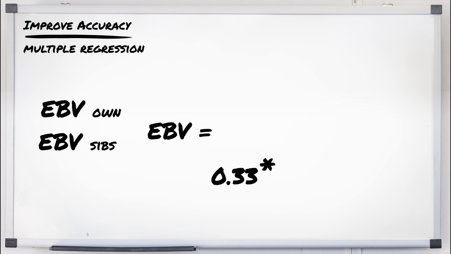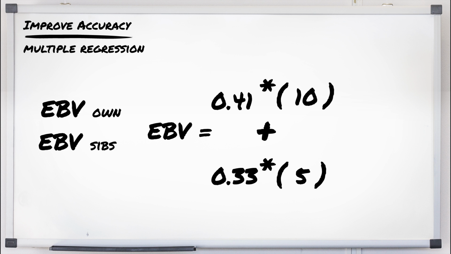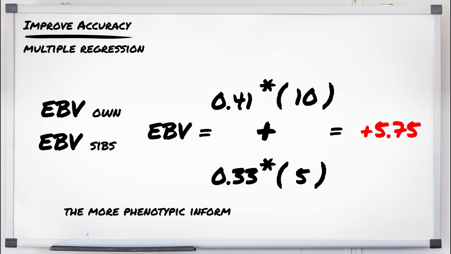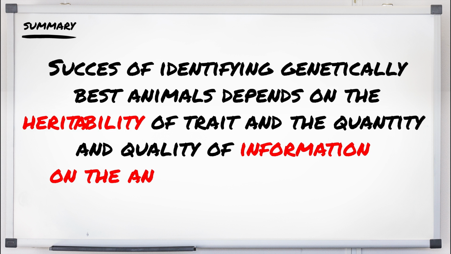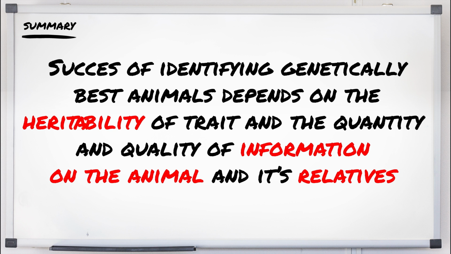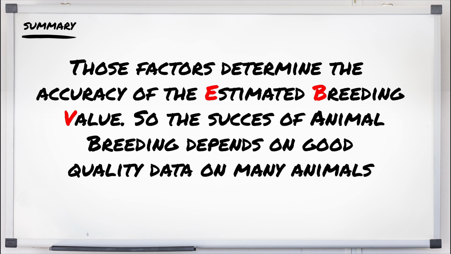With this sheet, the calculated B values are 0.41 for own body weight and 0.33 for the half sibs. So when we fill in those values, we can obtain the EBV of the ram. Generally speaking, the more phenotypic information there is on related animals, the more accurately we can estimate the breeding values. In summary, the success of identifying the genetically best animals depends on the heritability of the trait and on the amount and quality of information we have on the phenotypic performance of the animal and its close relatives. Those factors determine the accuracy of the estimated breeding value.